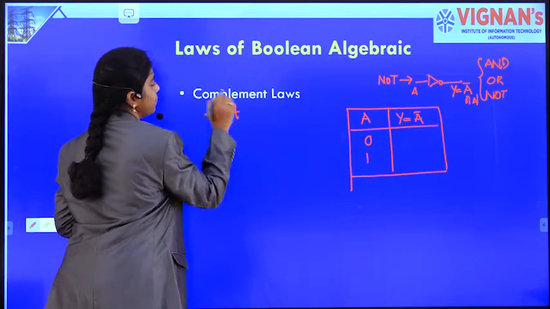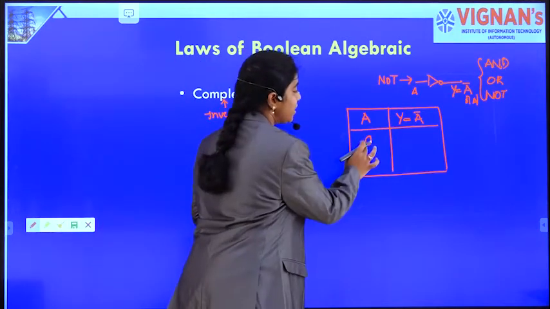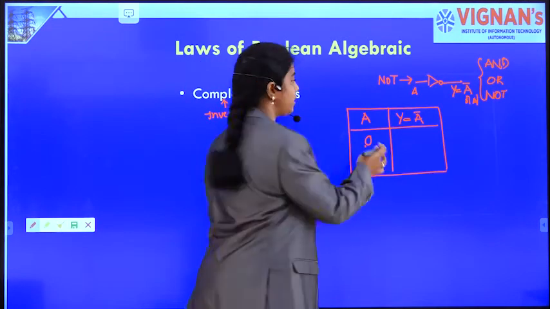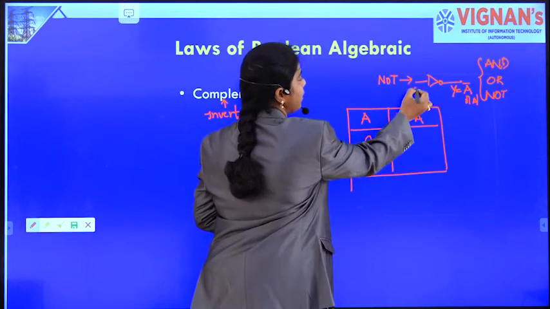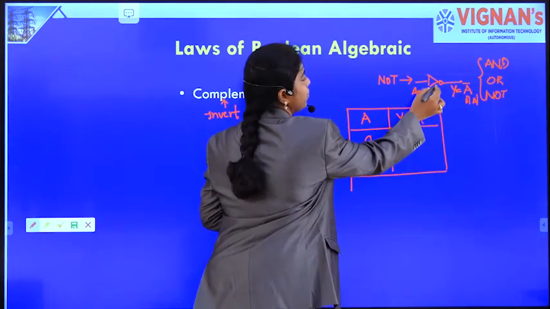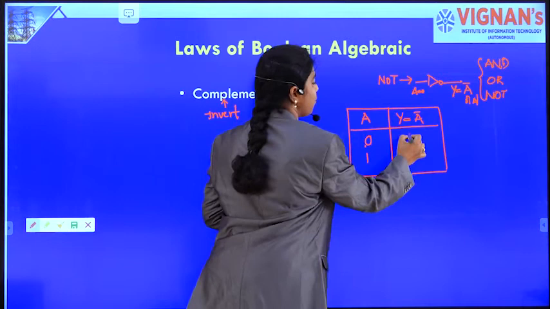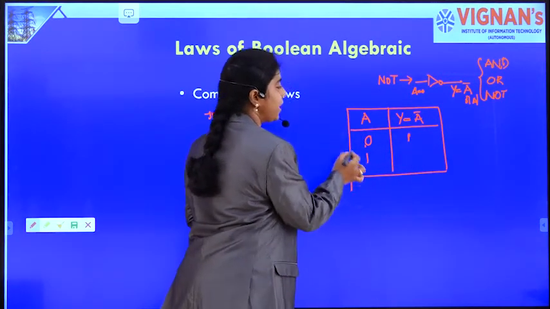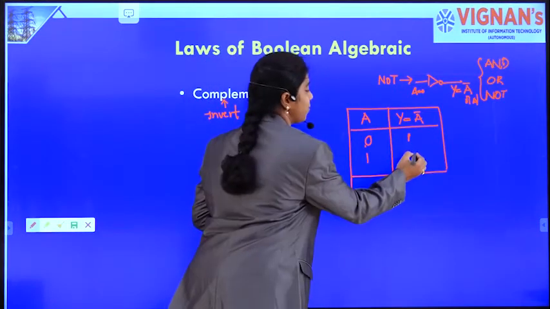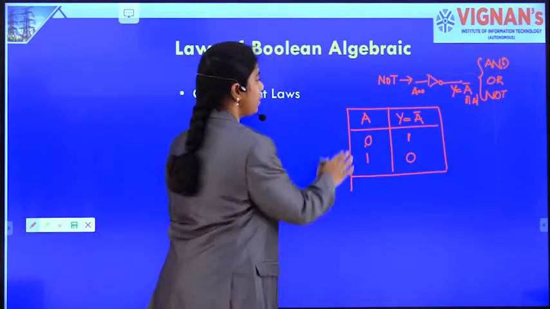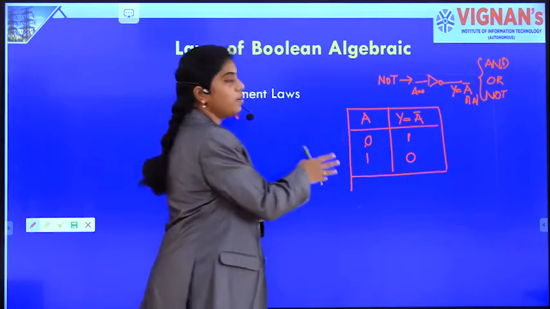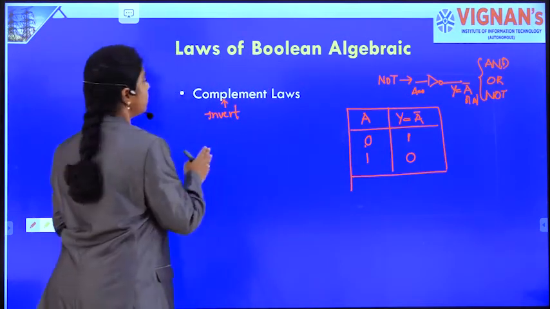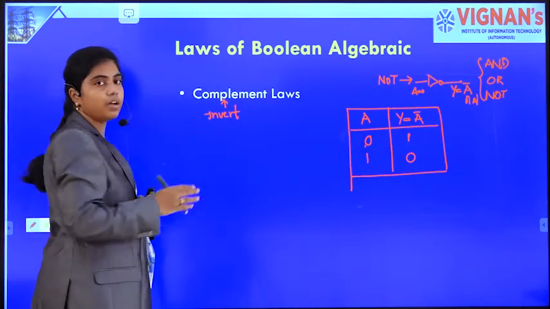So when we give input 0 to the logic gate, then the output is 1. And when we give input as 1, then the output is 0.